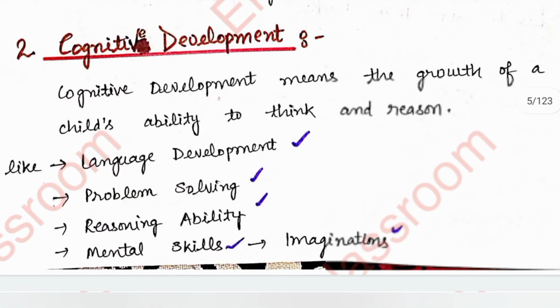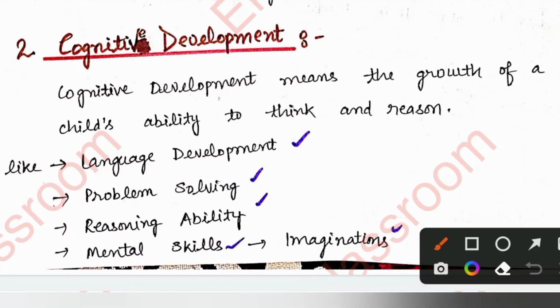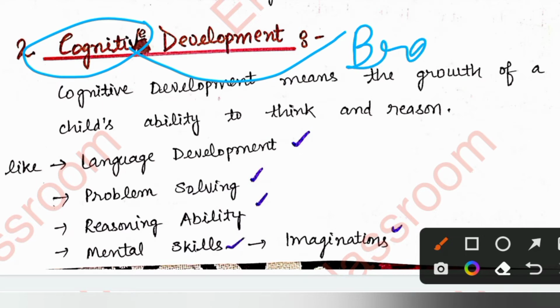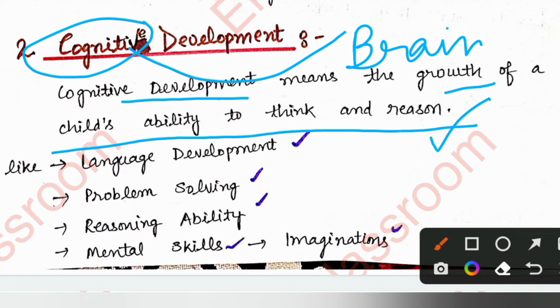Now let's move on to cognitive development. As you can see from the name, cognitive is related to cognition, and cognition is related to the brain. Cognitive development means the growth of a child's ability to think and reason, and thinking and reasoning are related to the brain. You think with the help of the brain, right?